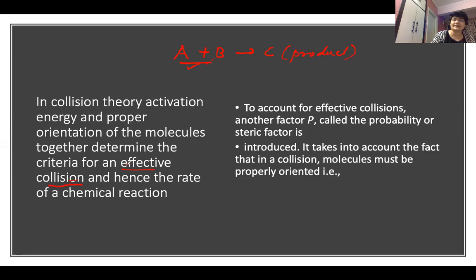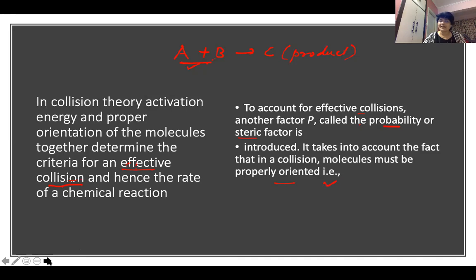Like anything that collides, a head-on collision should be there, because a sideways collision is not going to be effective. If effective collisions are there, they can make molecules attain the activated complex state. To account for effective collisions, one more requirement is there, that is the probability or steric factor. Probability or steric factor means they should be properly oriented. Proper orientation should be there between molecules, then only it is possible.